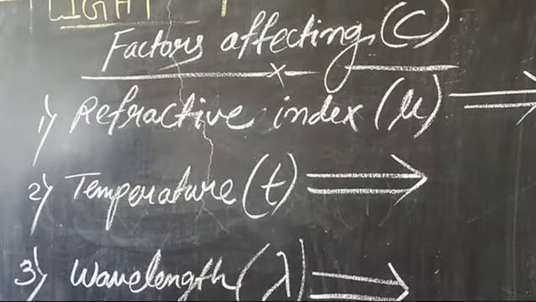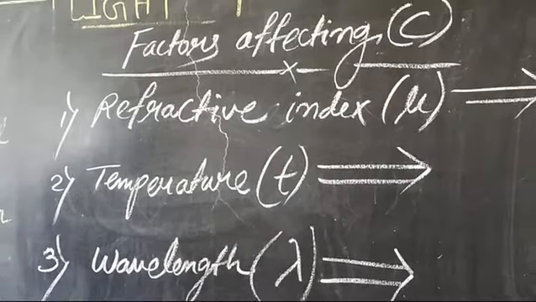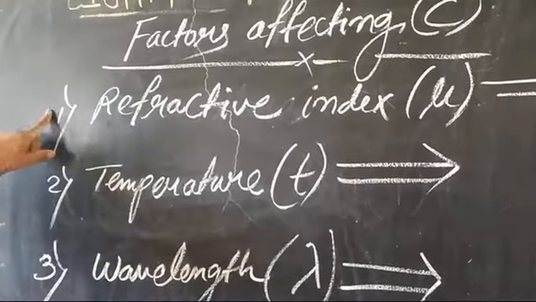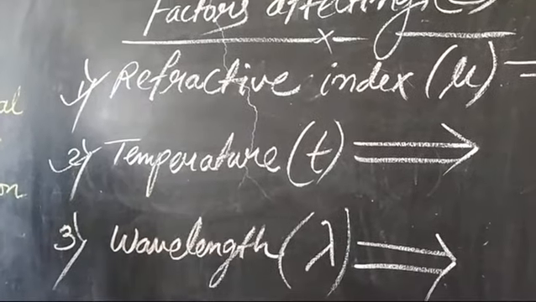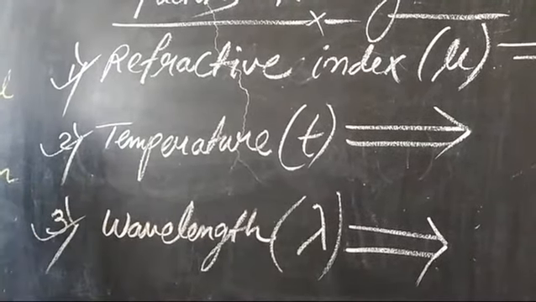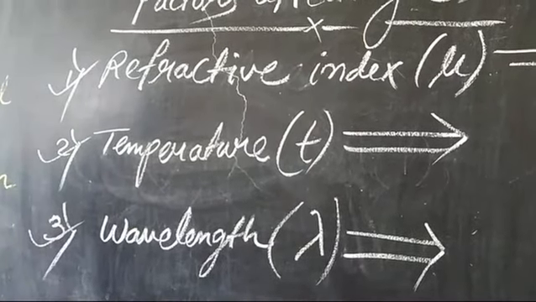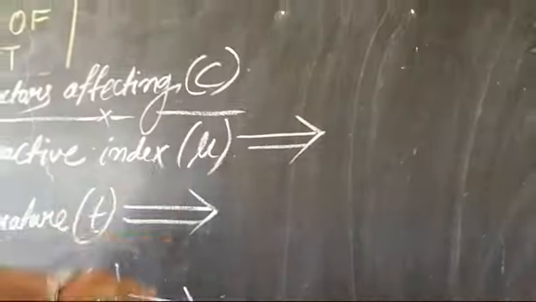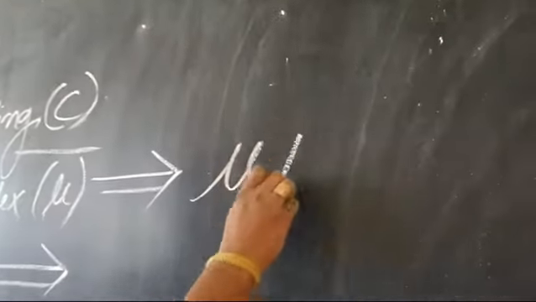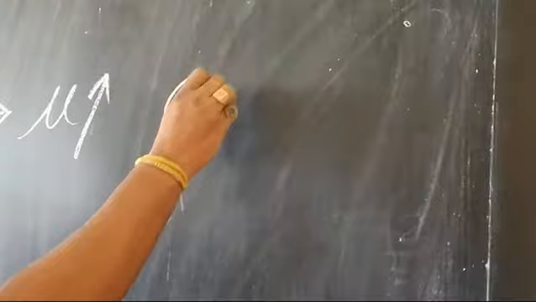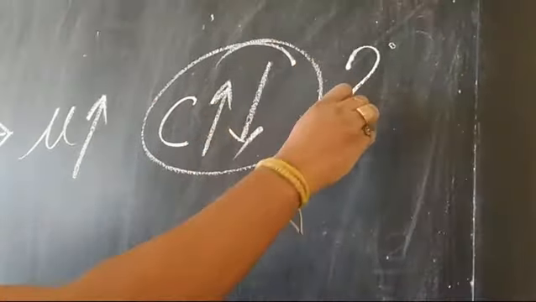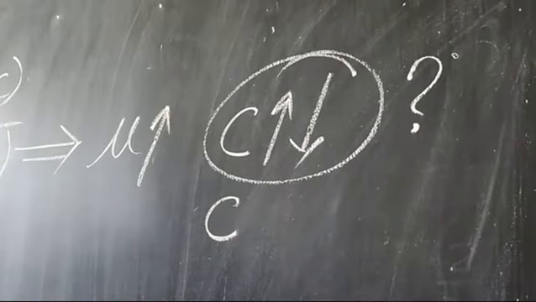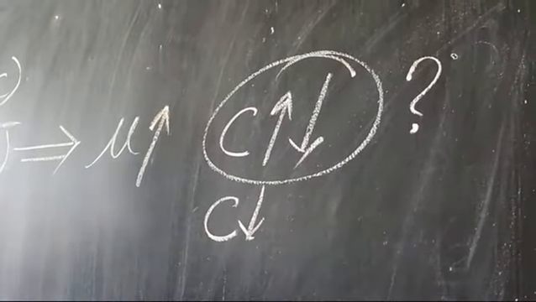Now, students, we will see the factors affecting the critical angle. The first factor, as you can see, is a refractive index. Second factor is temperature. And third factor is wavelength or color of light. Let's see what happens. Refractive index. If refractive index will increase, what will happen? Critical angle will increase or decrease? The answer is critical angle will decrease. They are inversely proportional, students.